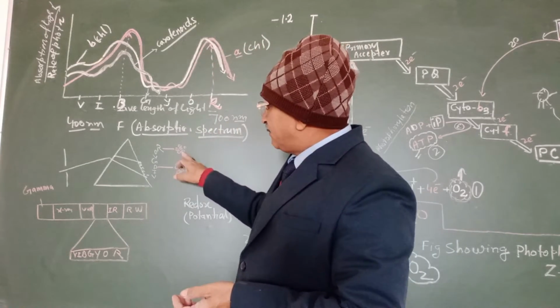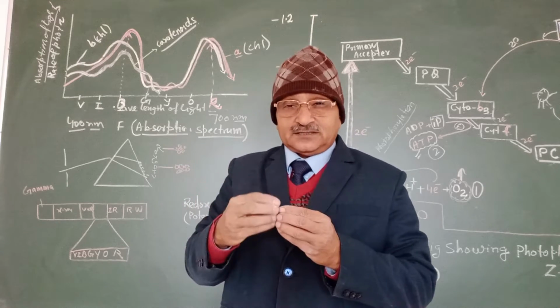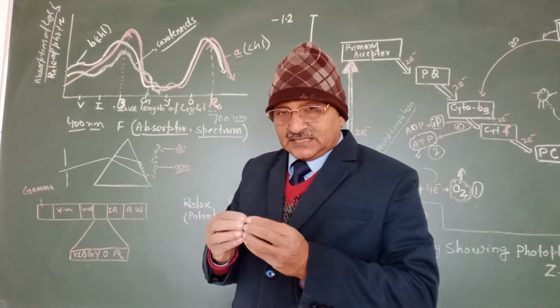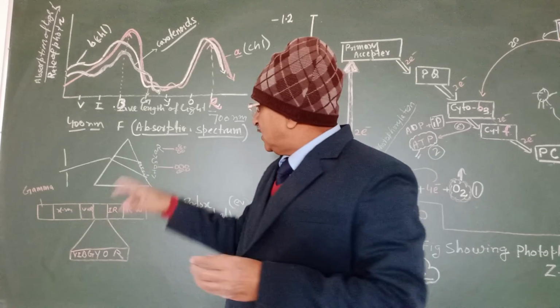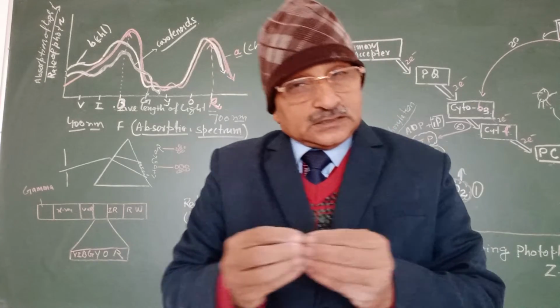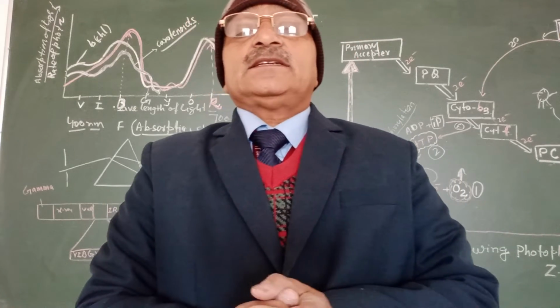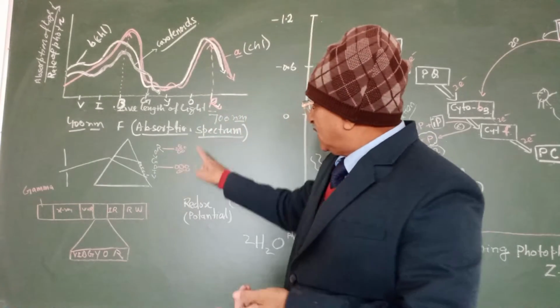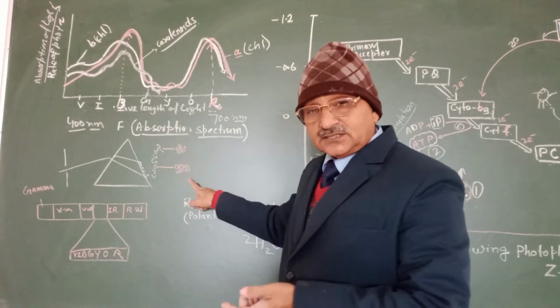It was observed that the aerobic bacteria, which require oxygen, gathered near the red light and blue light. So we related that the rate of photosynthesis is higher at red light as well as blue light.